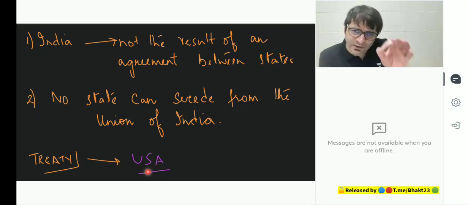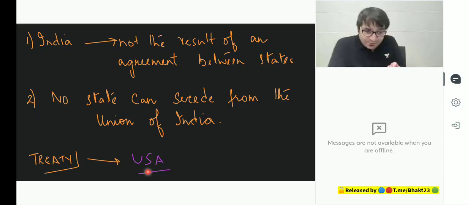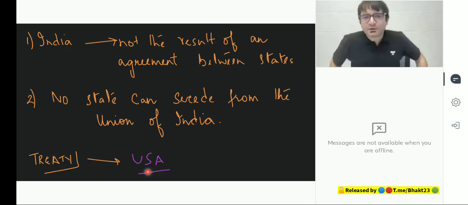That didn't happen in India. In India, India was already present. Whether you call it India or you call it Bharat, it was already present. So India was not created because the states decided to come together to create, through an agreement, through a treaty, a state of India. But Dr. Ambedkar, please come here. Said what?